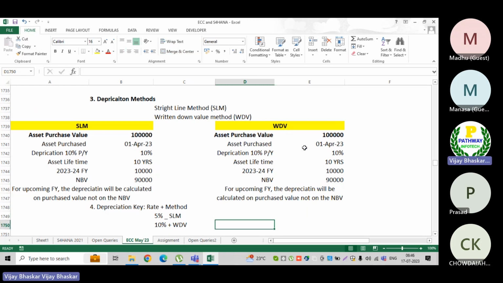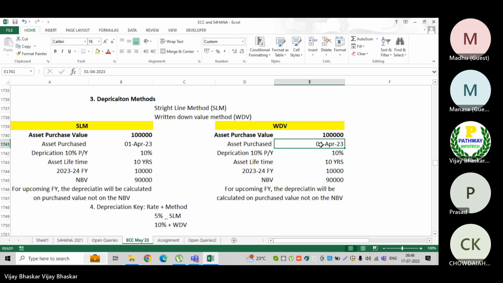In the written down value method, this is my asset purchase value, which I have purchased on 1st of April. Let's say the depreciation rate per annum which I'm going to calculate is 10%. Asset lifetime is 10 years. So here, for the first year, the 2023-24 financial year, my depreciation value is 10,000 rupees. Then my net book value is 90,000 rupees here.